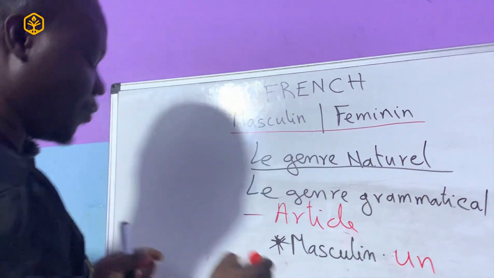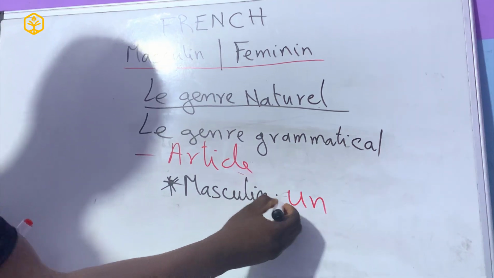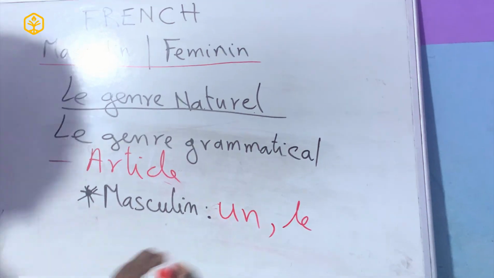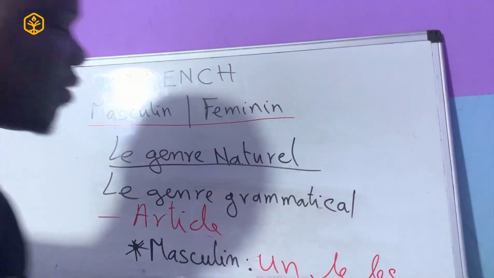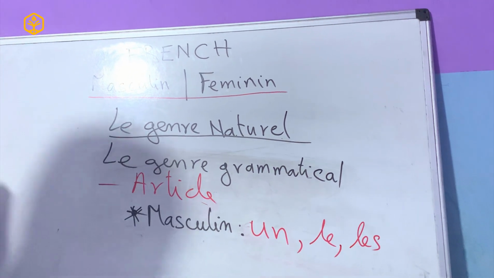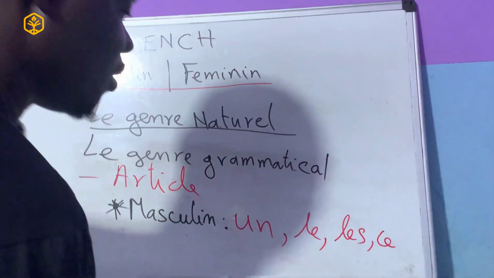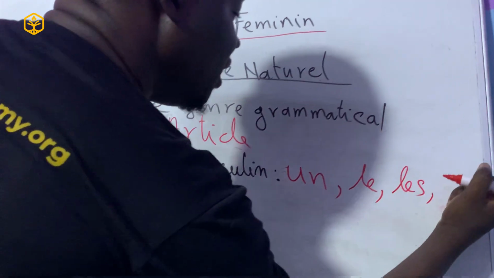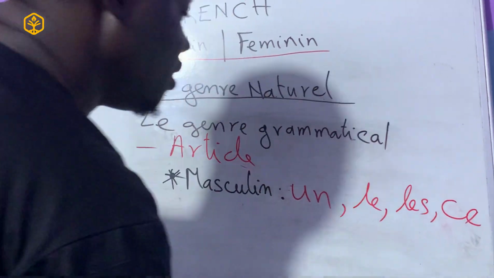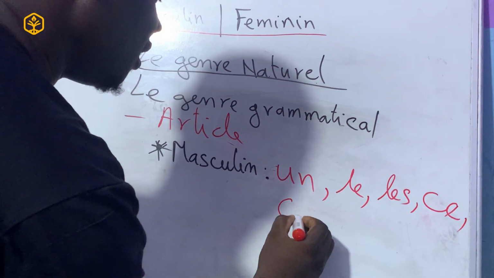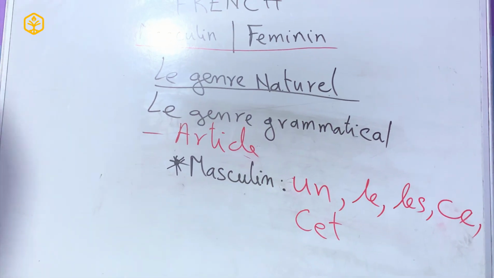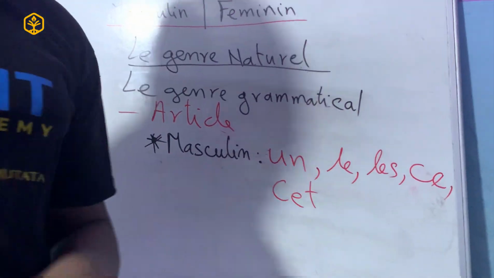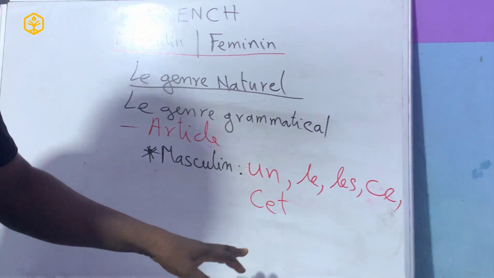We have un, le, les, ce. Let me write it well. We have CE, C and E. Then we have CET. So we have un, le, les, ce, cette, or ce as well. You can read it as ce.